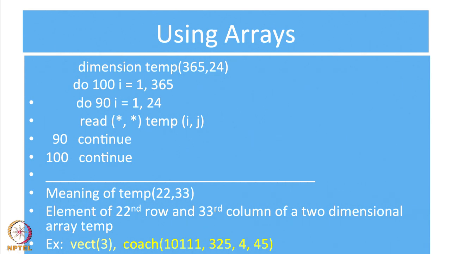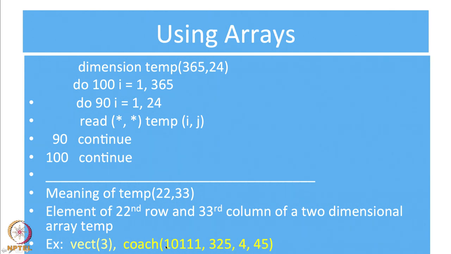For the first variable, in this case I have given a random value, because this slide was made a few days before all this train reservation started. Let us say the first variable tells you the number of the train, the second variable tells you the day of the journey, the third variable tells you the coach number, and the last variable tells you the seat number.